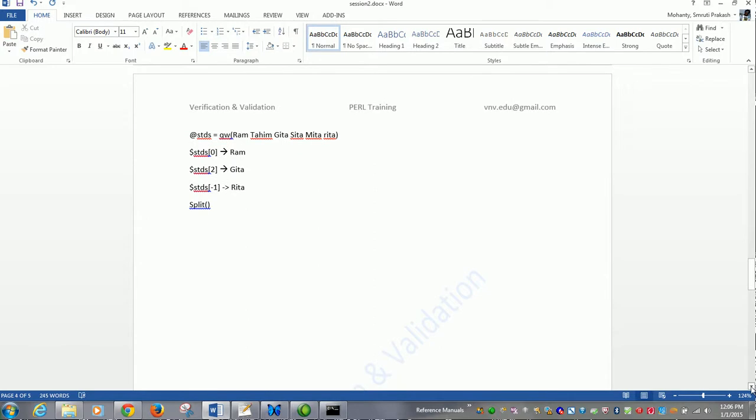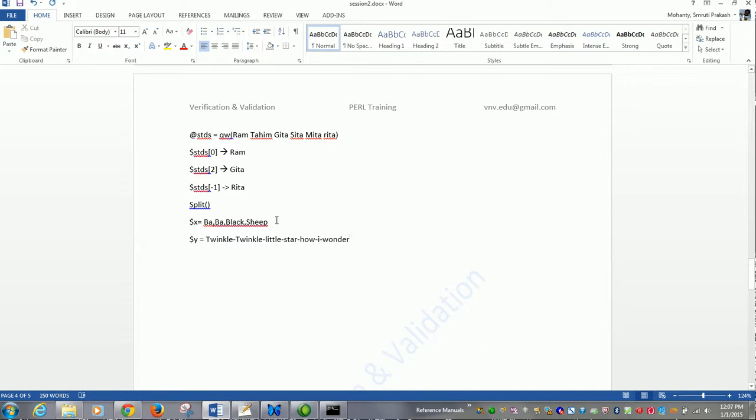For example, I have a string $x which is baa baa black sheep, and another string I have is $y, which is twinkle twinkle little star, how I wonder.